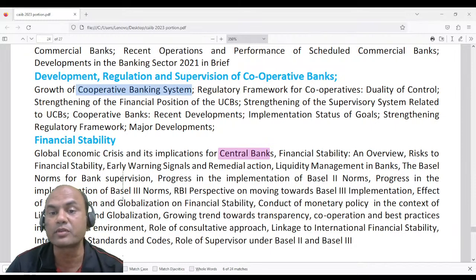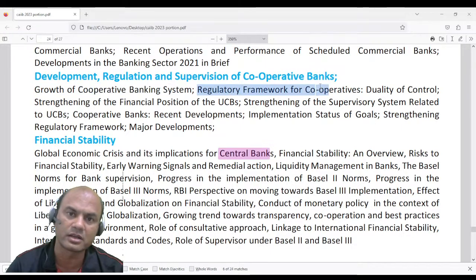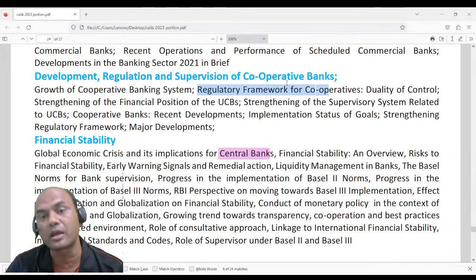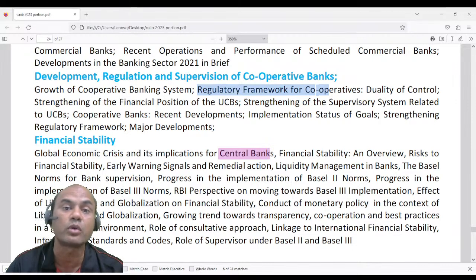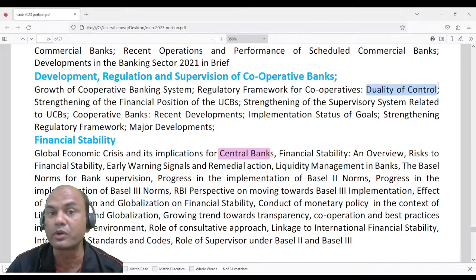Regulatory framework of the cooperatives means here always remember the cooperative sector works under two basic lines. Okay, first line is the state cooperative department and then it's RBI, and now we have a central cooperative department. So now there are three basically working lines for the cooperative banks. Duality of control means that's a basic thing which I told you. Duality means what? There are always two points, two bosses to cooperative banks. Now there are three bosses, not two.